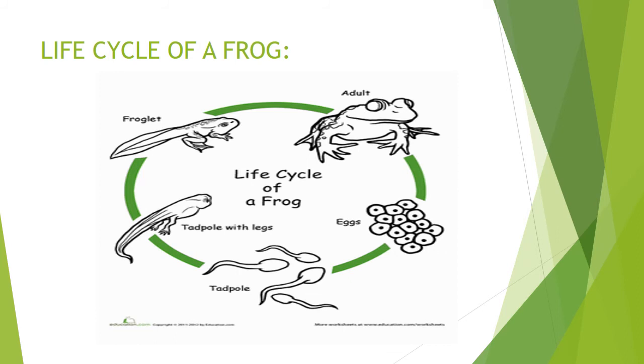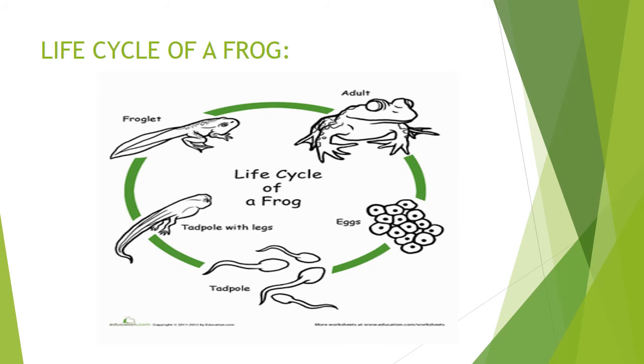Now what happens is that the female frog lays eggs in water. What does the female frog do? It lays eggs in water. Now in the second stage the egg hatches into tadpoles. उन eggs से क्या निकलते हैं? Tadpoles निकलते हैं. Now in the third stage, tadpole with legs, the tadpole grows legs, first at the back and then later at the front.